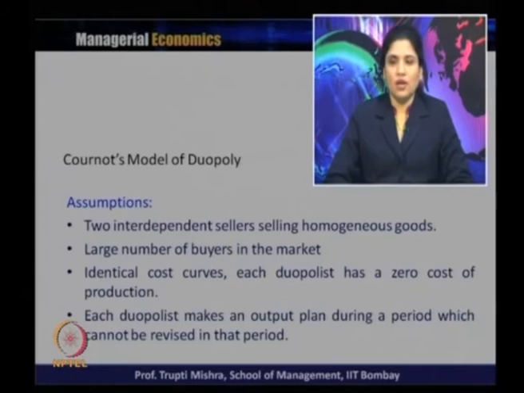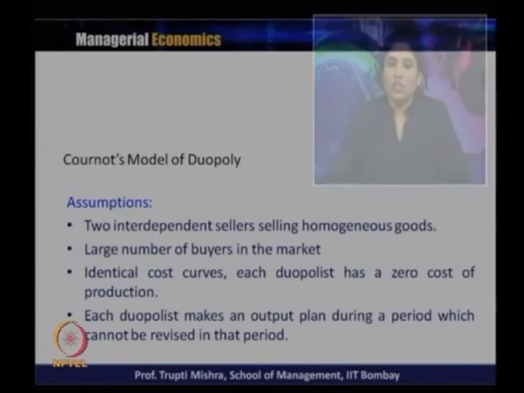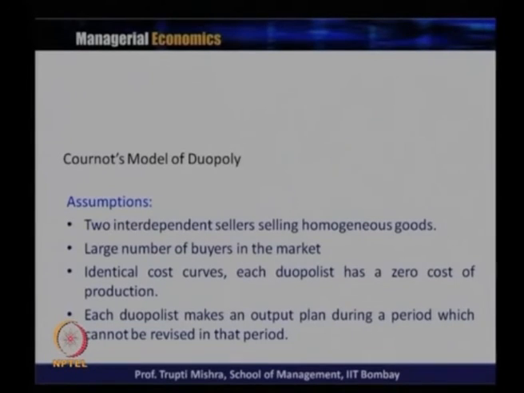So, this is a very specific case where we are getting something at zero cost of production, but this is one of the assumptions that each duopolist has a zero cost of production, and since they have a zero cost of production, ideally they have identical cost curves. Each duopolist makes an output plan during a period which cannot be revised in that period. So, whatever the output plan for them in that particular period, that cannot be revised in that period at least. If they want to revise, they can do it in the next period, but in that period they have to go ahead with the output plan.